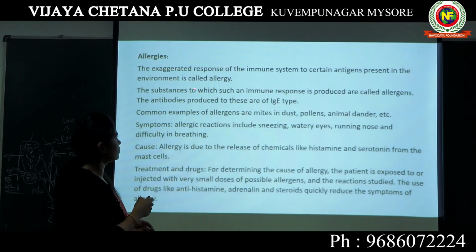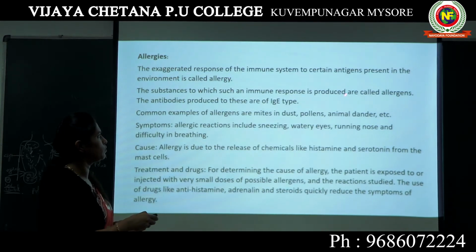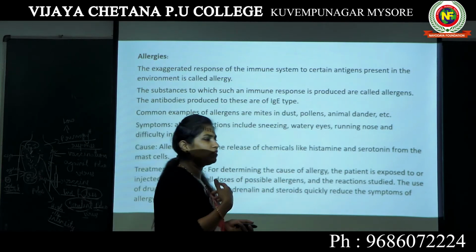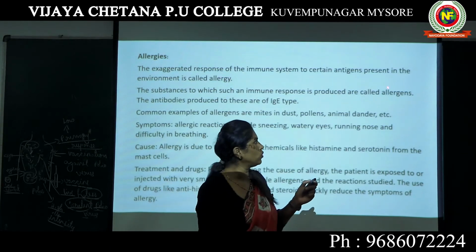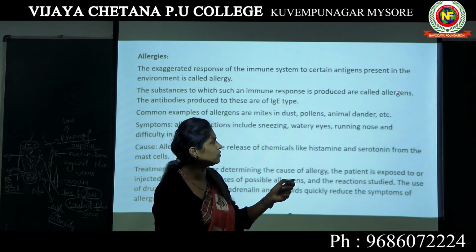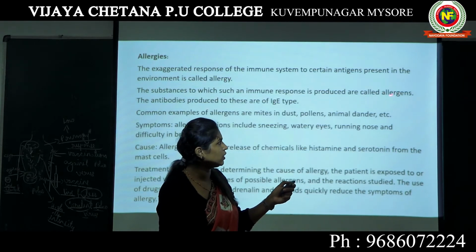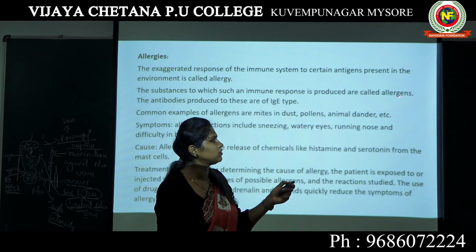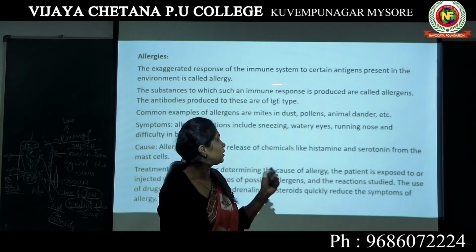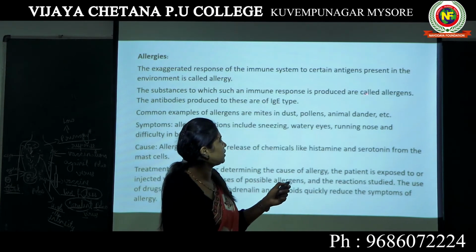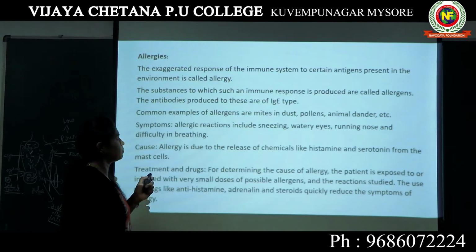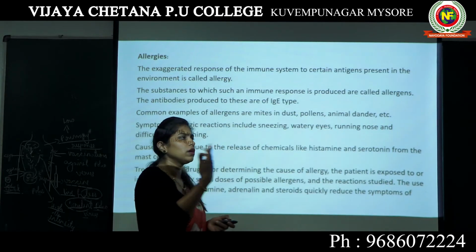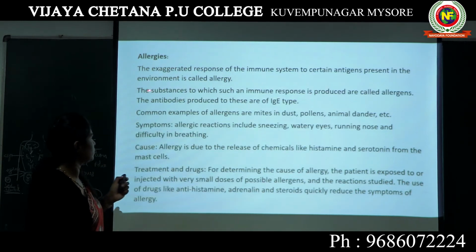Now, the substances to which an immune response is produced are called allergens. To be simple, any substance causing allergy is known as an allergen. Allergens means substance generating allergy. Aller represents allergy, gens represents generating. So any substance which generates allergy is known as an allergen. Any substance which actually makes your immune system exaggerate is known as an allergen.